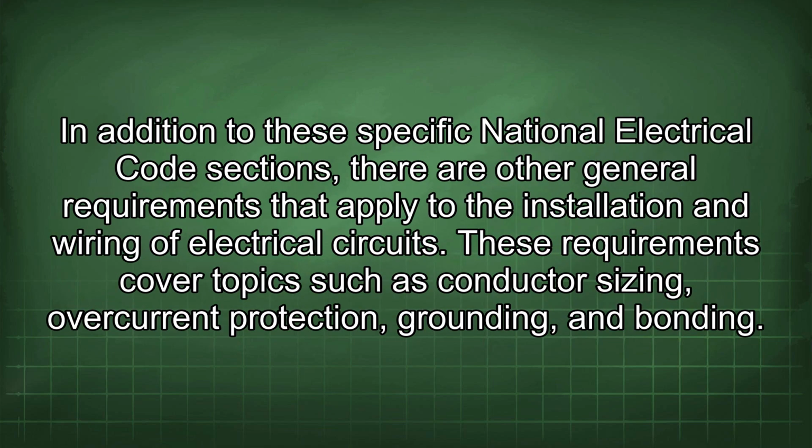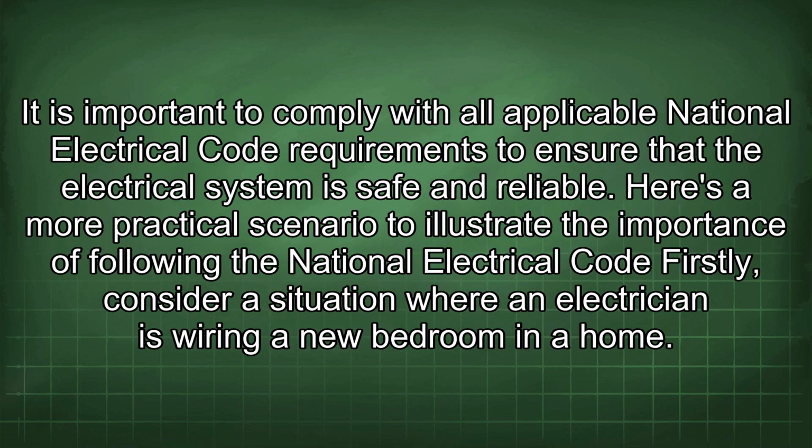In addition to these specific National Electrical Code sections, there are other general requirements that apply to the installation and wiring of electrical circuits. These requirements cover topics such as conductor sizing, overcurrent protection, grounding, and bonding. It is important to comply with all applicable National Electrical Code requirements to ensure that the electrical system is safe and reliable. Here's a more practical scenario to illustrate the importance of following the National Electrical Code.